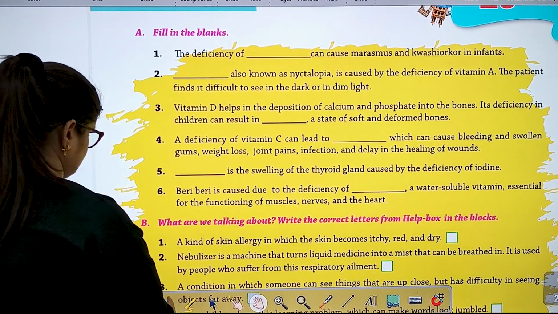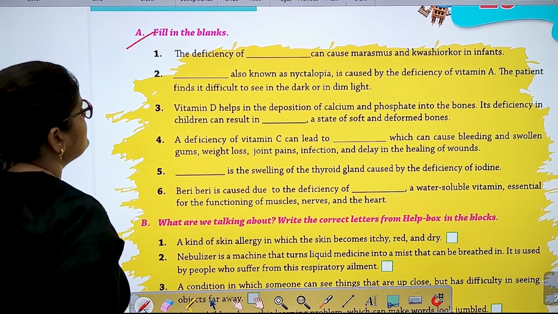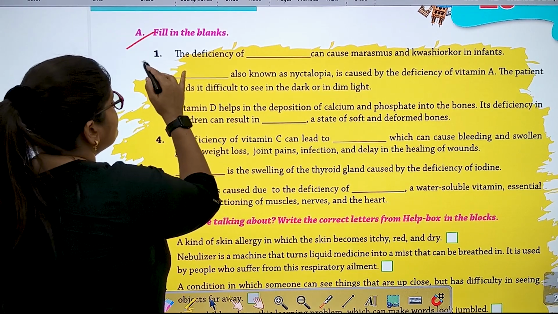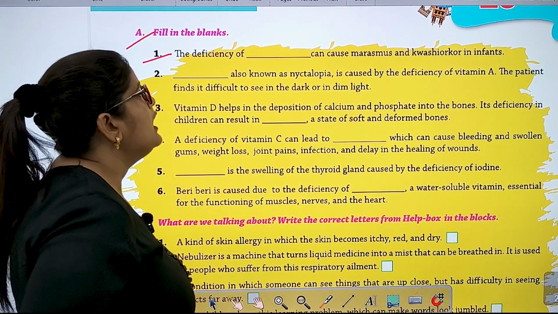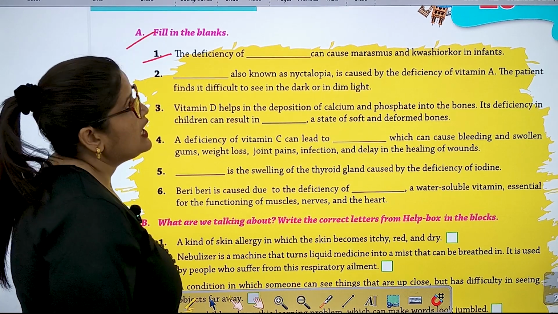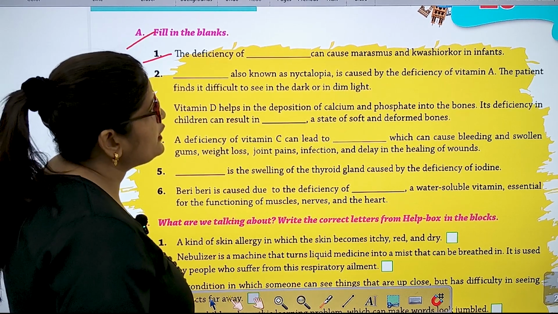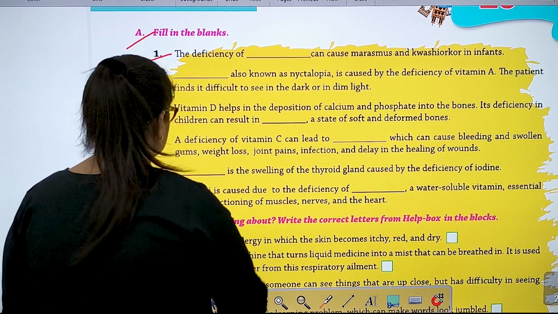Okay. A, fill in the blanks. Number 1, the deficiency of dash can cause marasmus and kwashiorkor in infants. Protein.